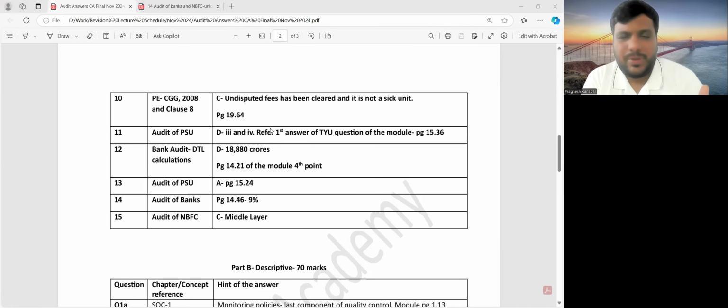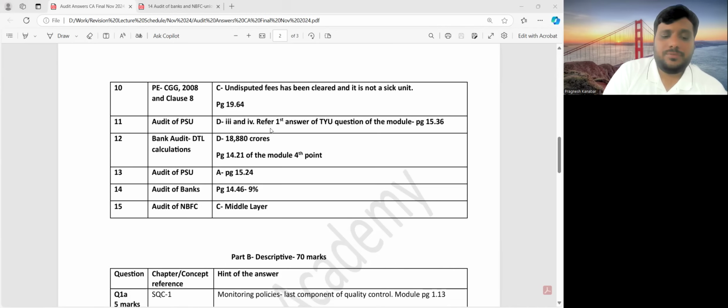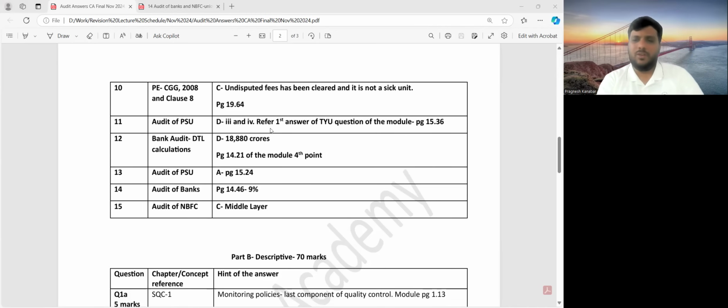In my revision video I told you that this was going to be there. So for question 11, I have marked option D, 3 and 4 correct. You will find both when you see answer number 1 of COPU.